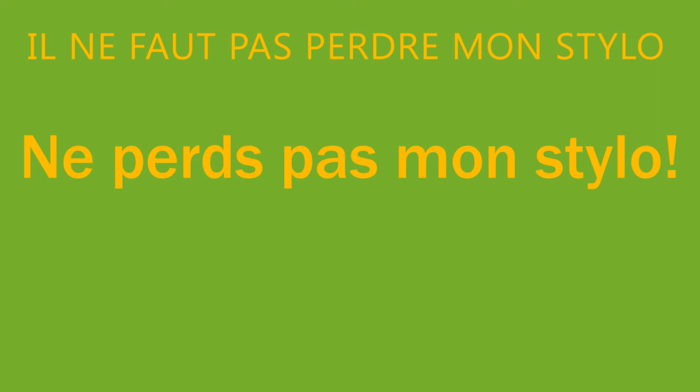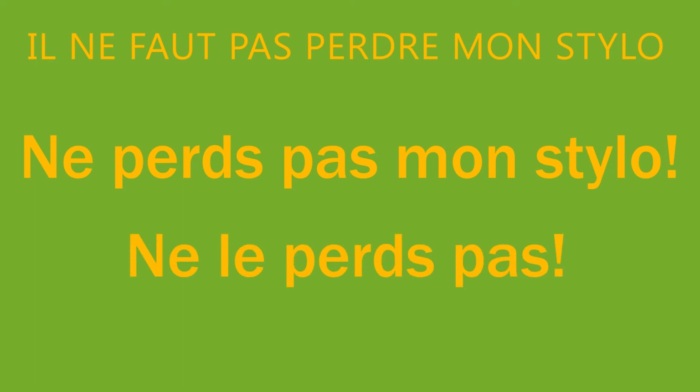So now we're going to say don't lose it. We're still going to use the PCD for mon stylo, which is going to be le. However, since it's a negative command, prohibiting, we're telling them not to do it, it's going to go back to where it usually is, which is in front of the verb, but inside ne pas. So it's going to be ne le perds pas. Don't lose it. Ne le perds pas.